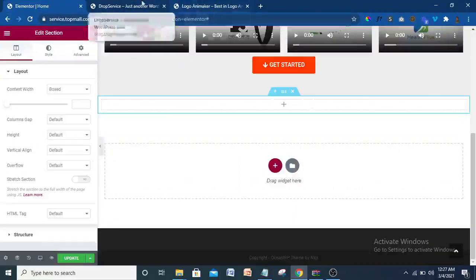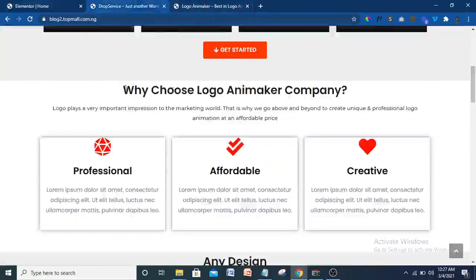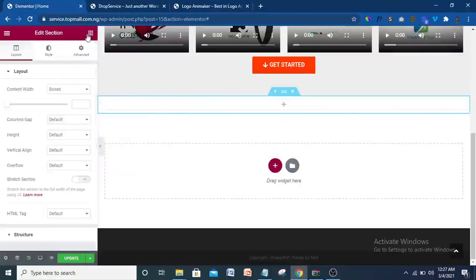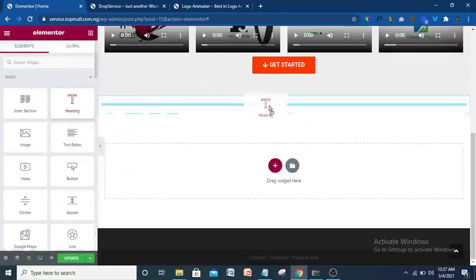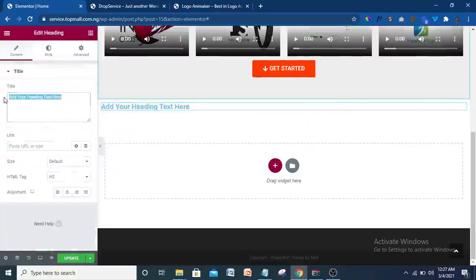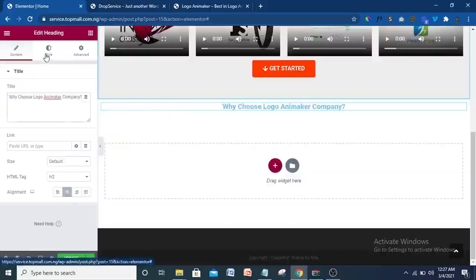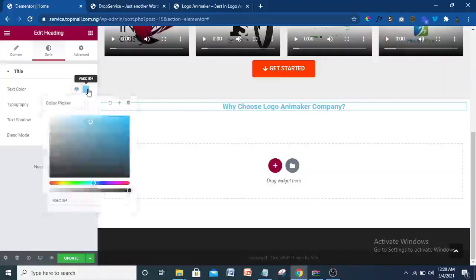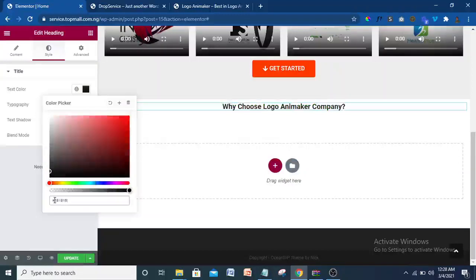column. So what do we have here? So I'm just going to choose all this, copy all this, then come back to my Elementor here. Drag in the heading and paste in what I've copied from that place. Just going to Ctrl V that, paste in that, then make it center aligned. All right, then style. I'm going to give it a color, something black, but not that really black. So I'm going to give it 1B. Yes, 1B, kind of dark like that.